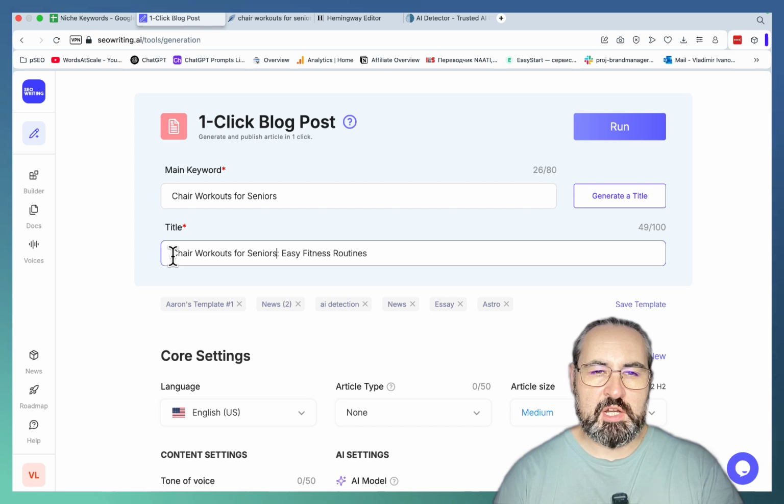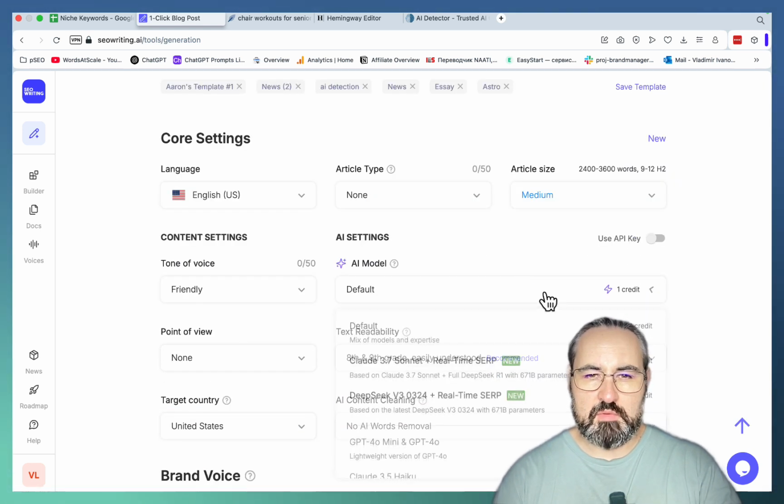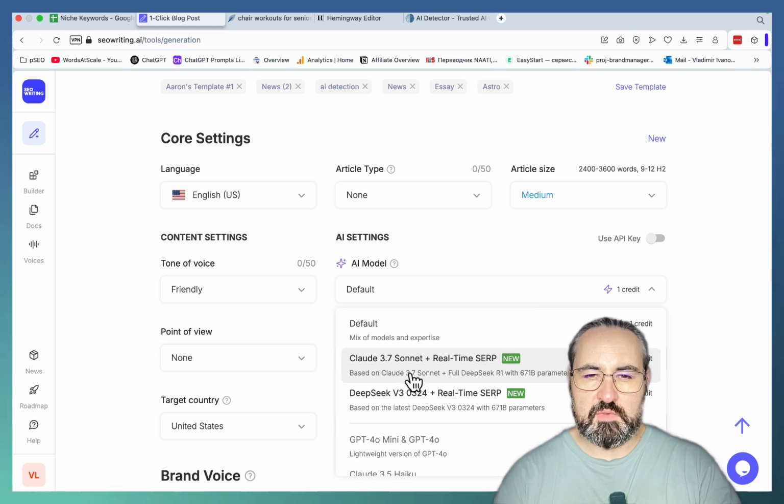So it now says chair workouts for seniors, easy fitness routines. I like that. Now, SEO Writing has just introduced the V3 model and the 3.7 model. And I'll tell you right now that they're both great, but as far as AI detection, Claude 3.5 Sonnet is a better choice. So let's choose that.